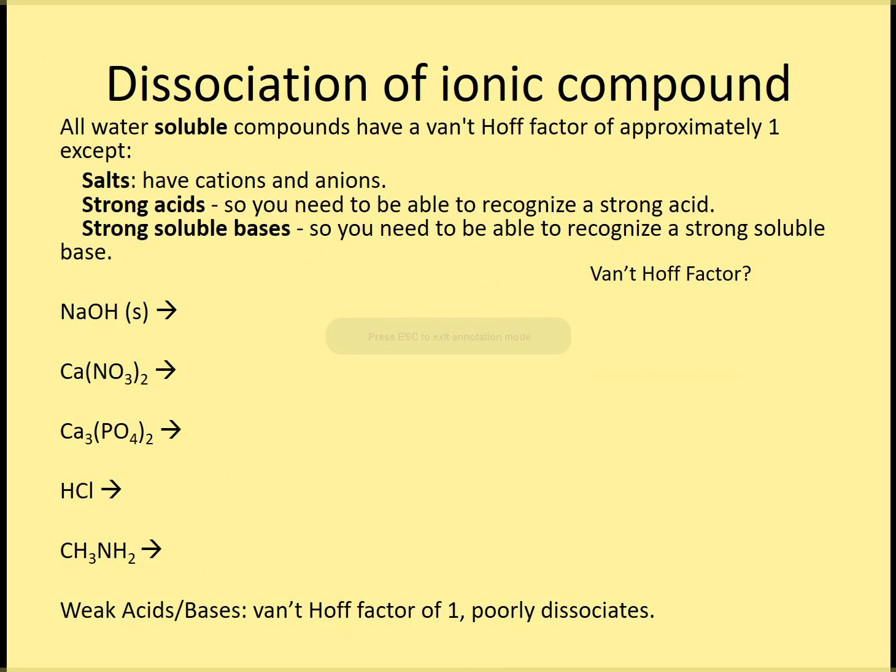On this slide, we're going to do just more practice with dissolving different compounds. And we're going to look at what's called the Van't Hoff factor. This is the number of particles it splits up into. Salts will have more than one because the cation and the anion split up. Strong acids will also have more than one, and also strong soluble bases. And I realize that we have not talked about strong acids and strong bases, and so I will tell you if they are. But if they are strong, that means that they will dissociate.